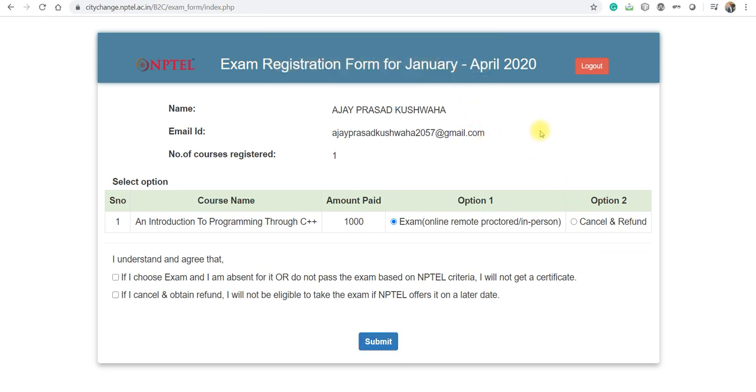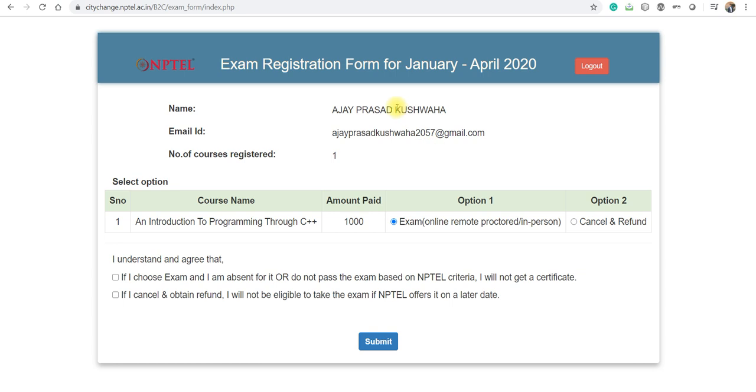So maybe in the coming days, within 1 or 2 days, NPTEL will also make some modifications, like when you go and select an online remote proctored examination or an in-person examination. Maybe NPTEL will ask you to select the exam city, so you can change your city. So maybe those things will be involved. So you have to follow the procedure.